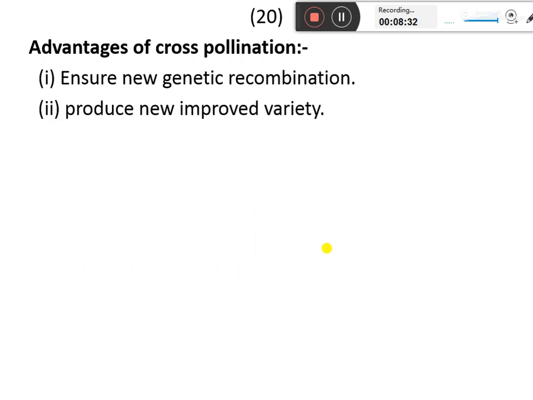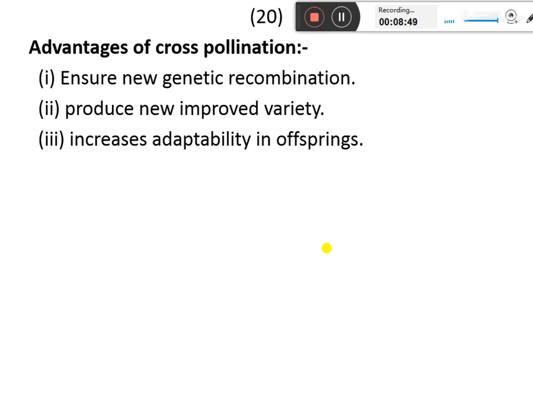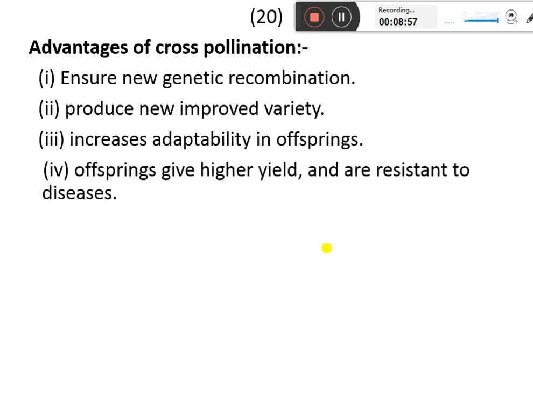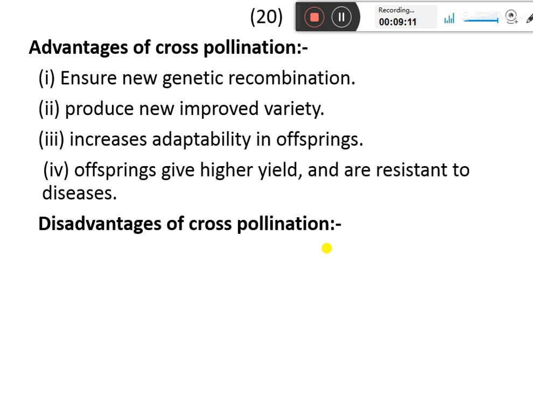Now, advantages of cross-pollination: it ensures new genetic recombination. So new kinds of plants with some changed characters may be produced, and it produces new improved varieties and increased adaptability in the offspring. So new plants are able to adapt themselves in a changed environment. Offspring give a high yield, that is, the production is more in these plants. They are resistant to diseases. But there are certain disadvantages in cross-pollination also.